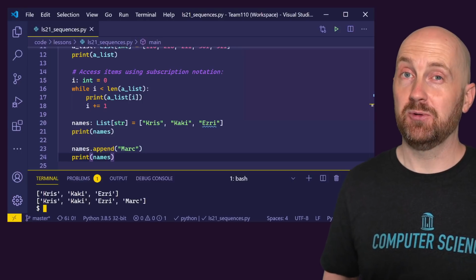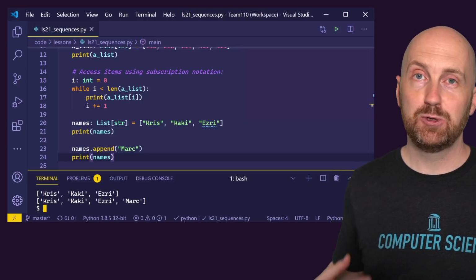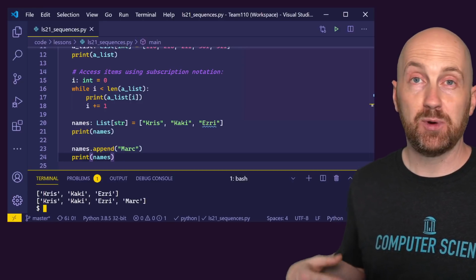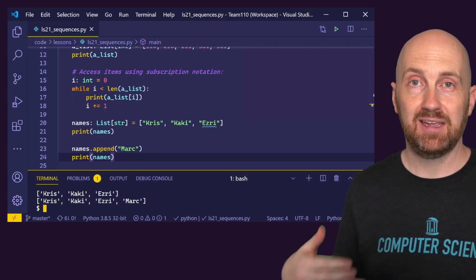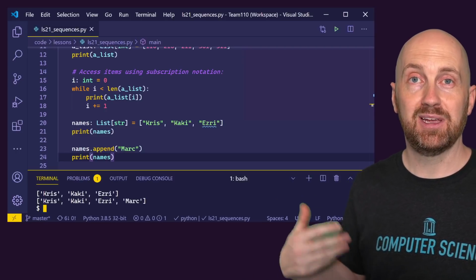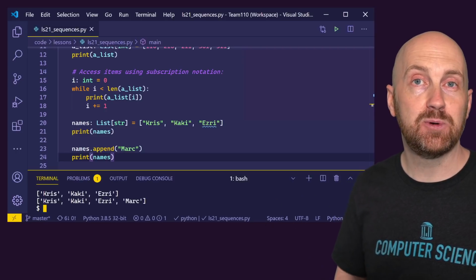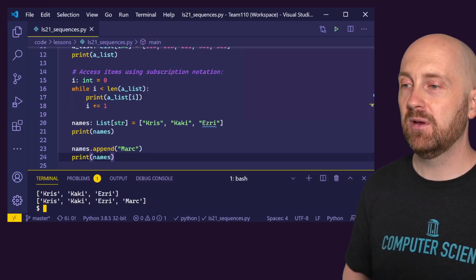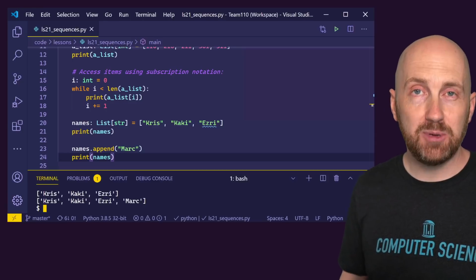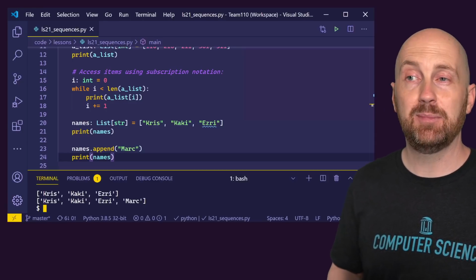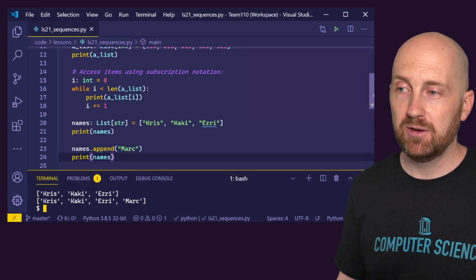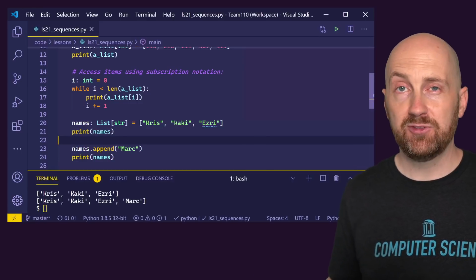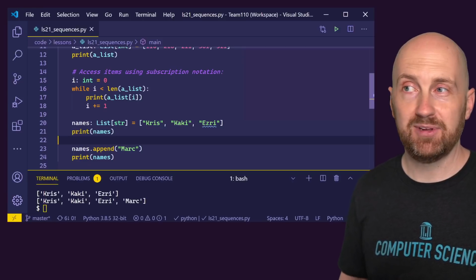Now this is really cool because that means we could ask the user a number of questions and keep track of every response. That means we could read in a big data set. And as we're reading in that data set, we can store each of the data points into a list that we can then go compute on later. And we'll be looking at that very soon. And so we get a lot of flexibility. We can build up lists dynamically as our program runs. Notice we started a list with a few items and we went and added more to it. And this is why it can be handy to start out with an empty list, right?